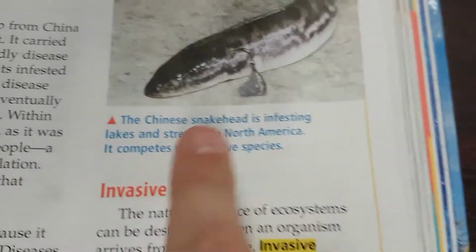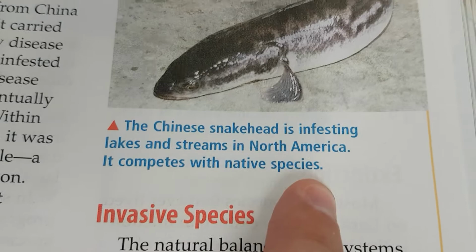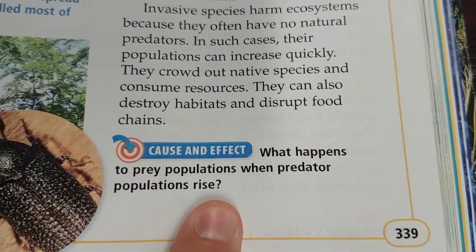Okay, the Chinese snakehead is infesting lakes and streams in North America. It competes with native species. What happens to prey populations when predator populations rise?